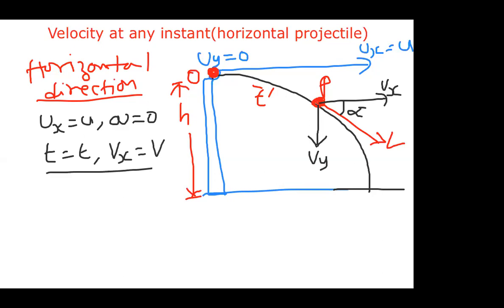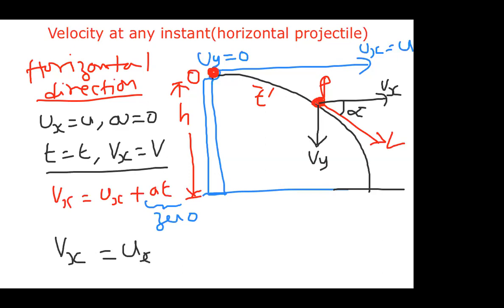Now we are taking one simple formula. vx is equal to ux plus at, and as the value of a is 0 here, I can simply write vx is equal to ux. ux is nothing but u.